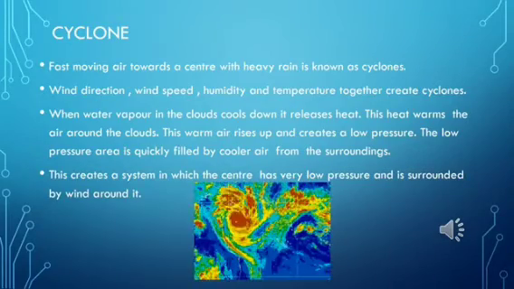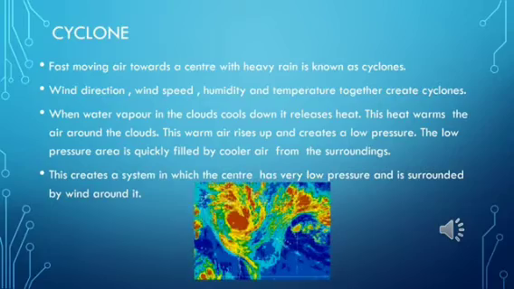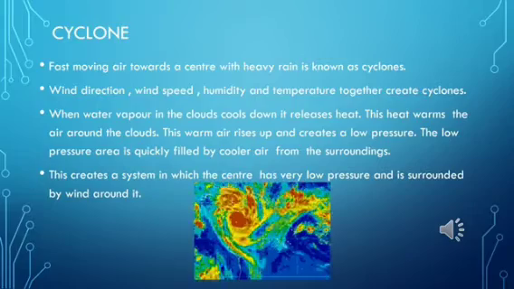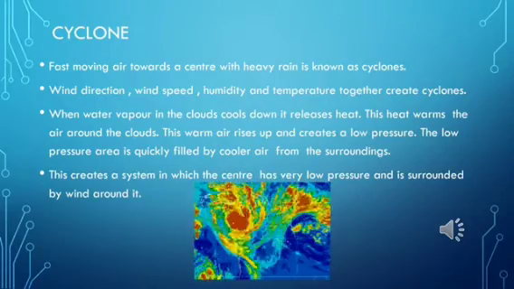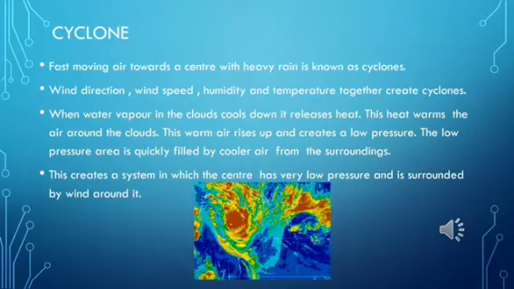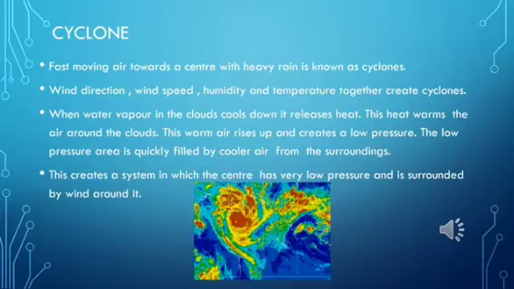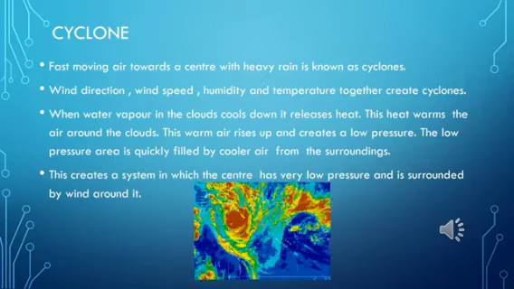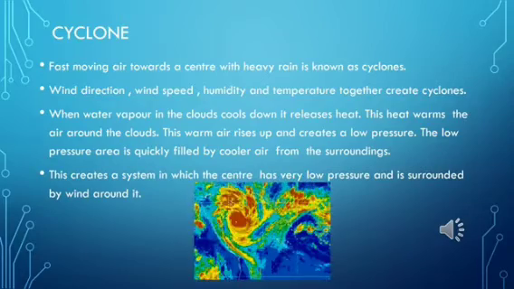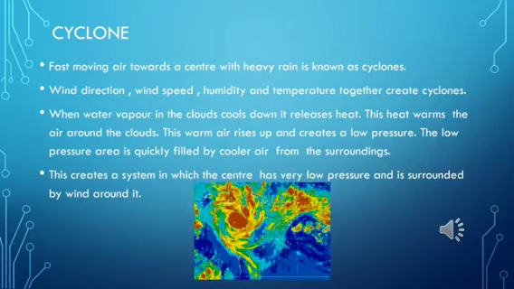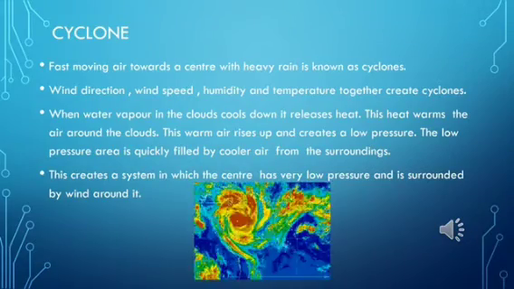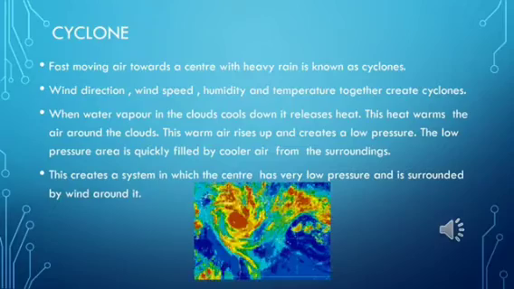So this continues to happen. As this goes on happening, it is a chain of events which ends with the formation of a very low pressure area with very high speed winds revolving around it. So in this weather condition, we call this a cyclone.